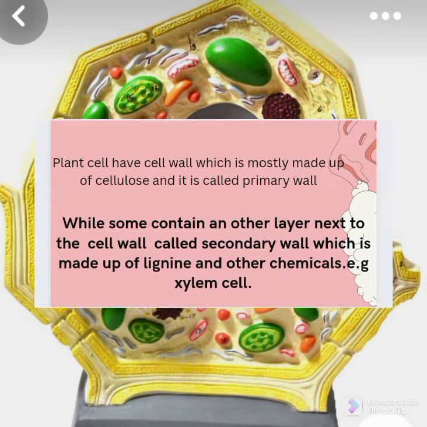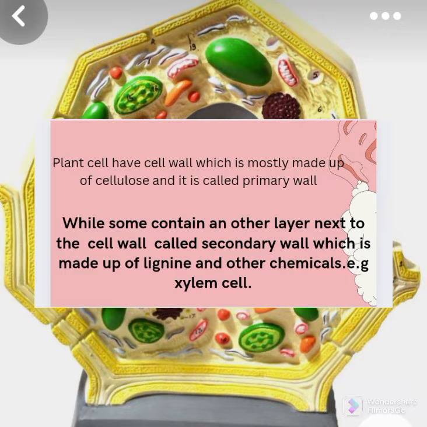In some plants, another wall is also present next to the primary wall, known as the secondary wall. But the composition of the secondary wall is different from the primary wall, as the secondary wall is made up of lignin instead of cellulose.